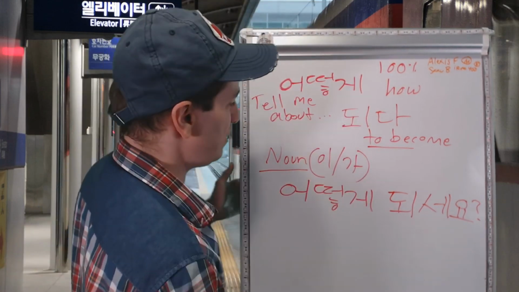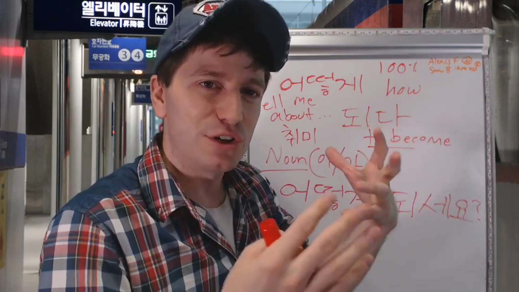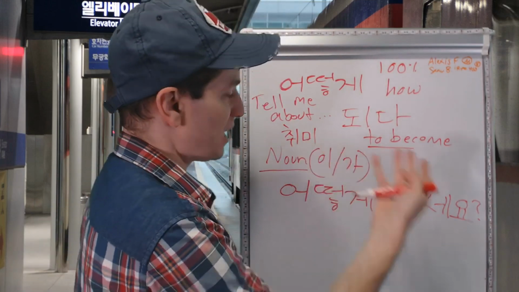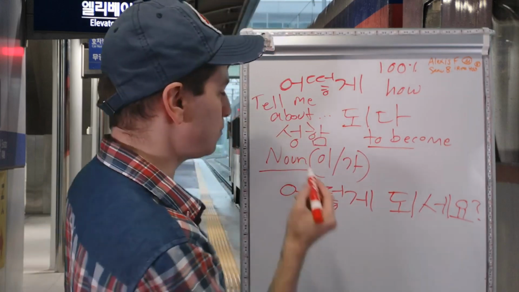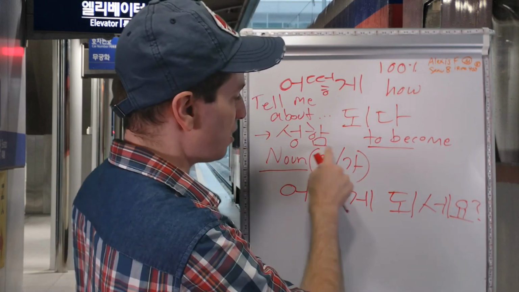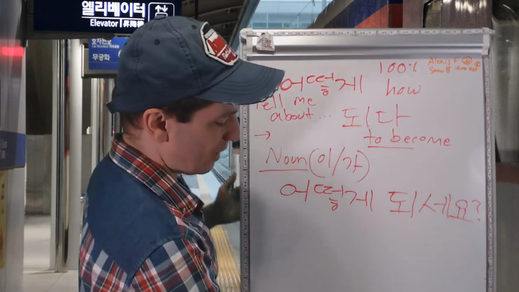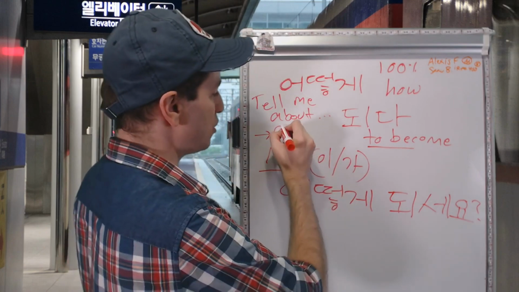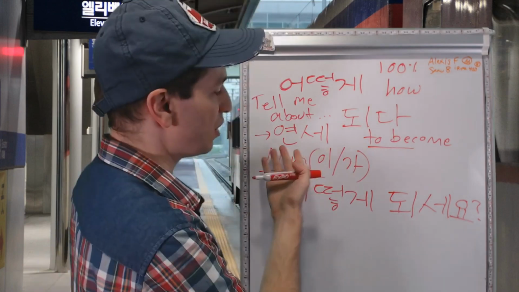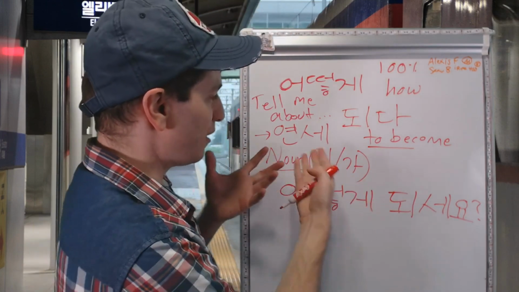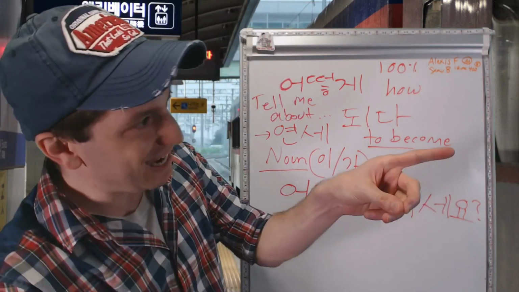You could ask, 취미, hobbies. 취미가 어떻게 돼요? 어떻게 되세요? What is the structural makeup of your hobbies? Hey, tell me about your hobbies. To which they will reply, well, I like competitive knitting. 성함 is a polite word for 이름, for name. 성함이 어떻게 되세요? What is the structural makeup of your name? The polite way to ask someone's age is with 연세. So 연세 is just a polite version of 나이. 나이 means age. 연세가 어떻게 되세요? Tell me the structural makeup of your age. 연세. And then they would tell you, I'm 154. You're like, you are lying, you liar.